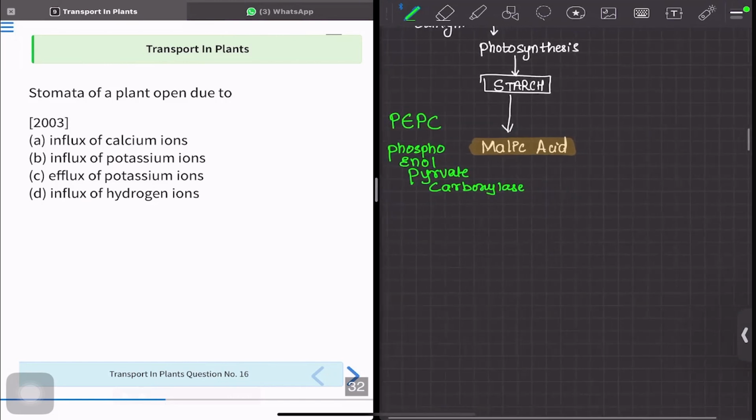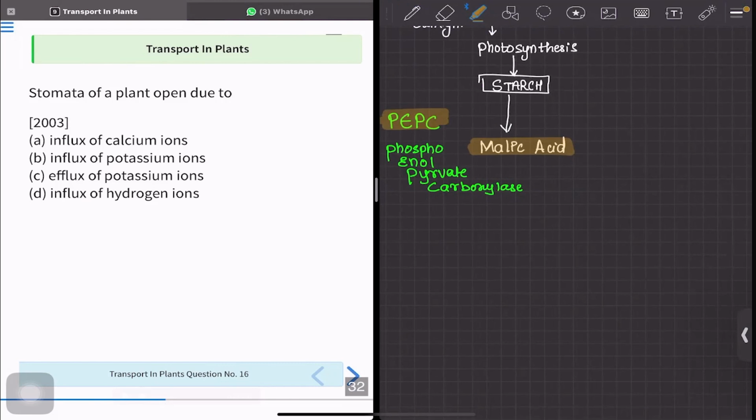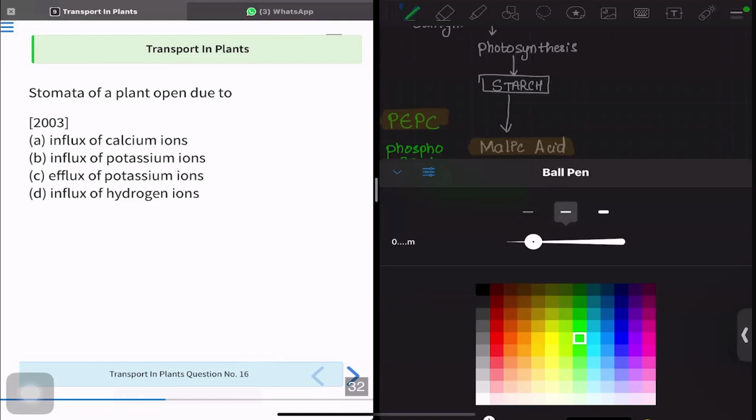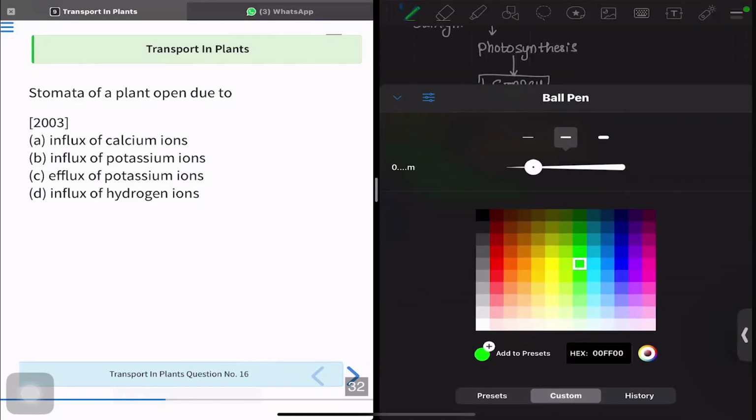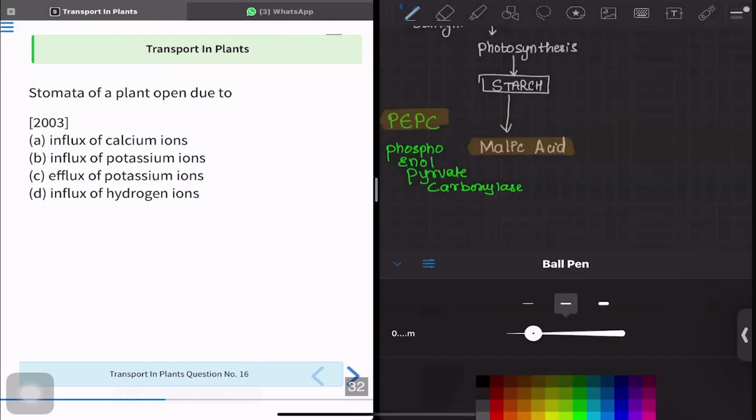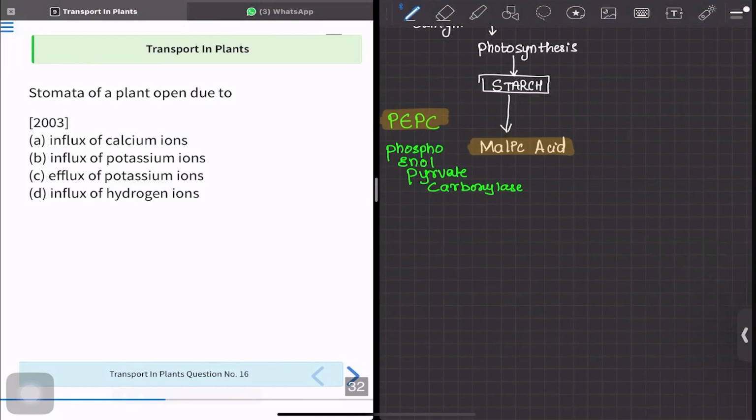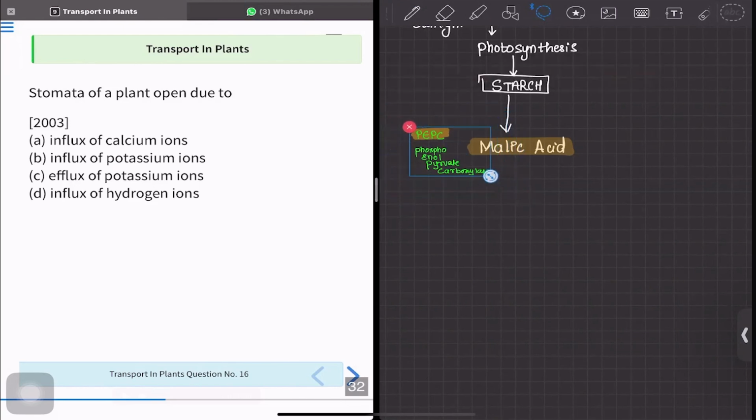Yes, you have to remember this enzyme. So these are a few extra edge topics, and if you focus on this, you'll get an edge over other competitors. So it's important that you go through a little extra and take that extra effort. Right. So we have seen how starch is going to get converted into malic acid with the help of enzyme PEP